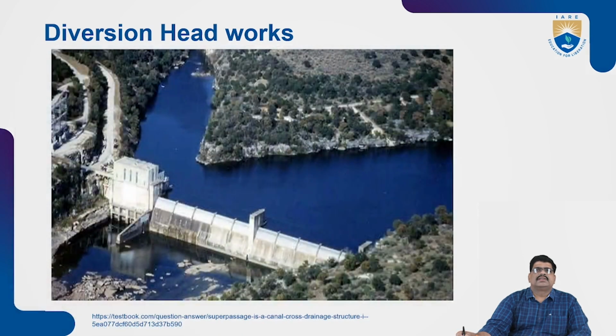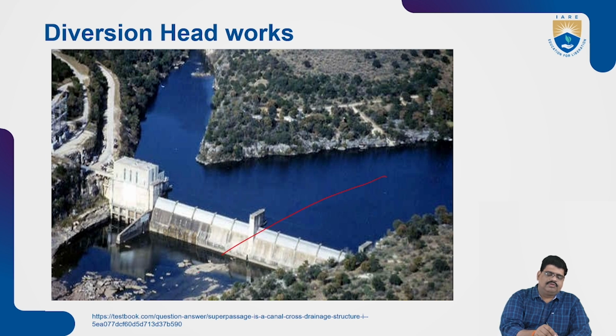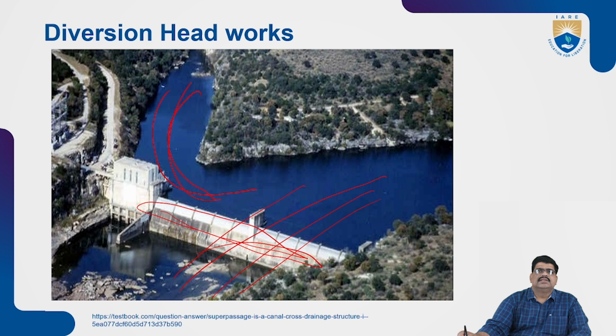So this is also the diversion network. See the example: first store the water and divert it here. What happens? The flow is from one side to another side. The river is flowing, but we construct a hydrological structure, and it can divert the water to the other sides. So that is the best example of diversion headworks that we have to know practically.